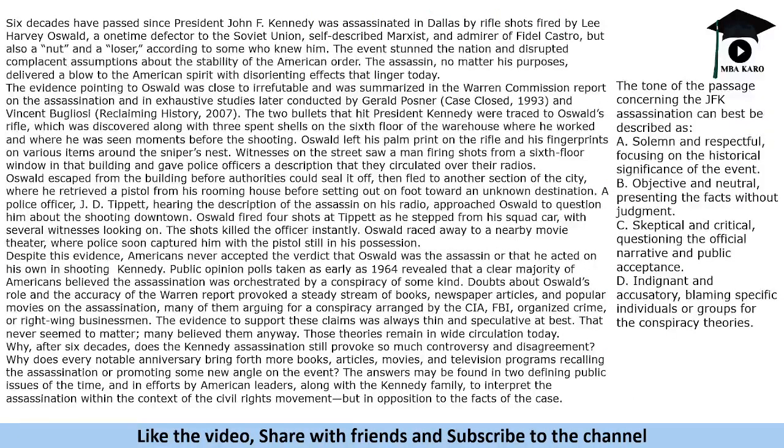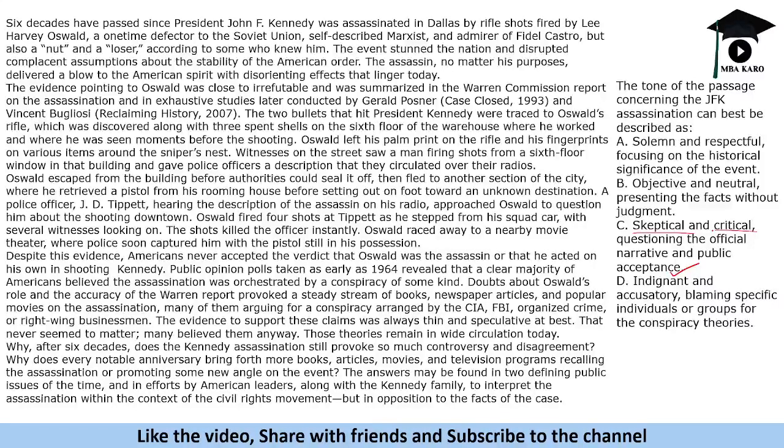The tone of the passage concerning the JFK assassination can best be described as solemn and respectful, focusing on the historical significance. No, it is like 50-50, right? It is saying that both possibilities are there. Objective and neutral, presenting the facts without judgment. Skeptical and critical, questioning the official narrative and public acceptance. So it is skeptical and critical.